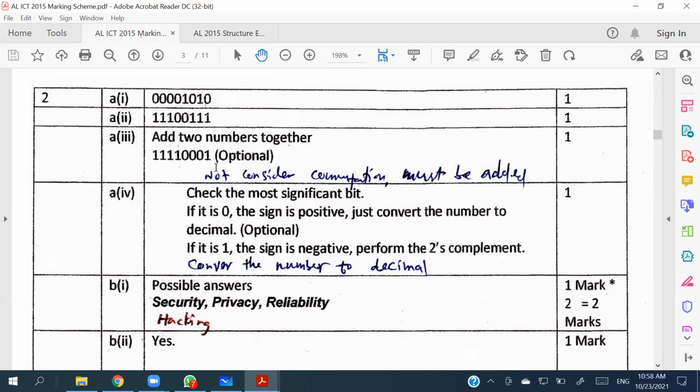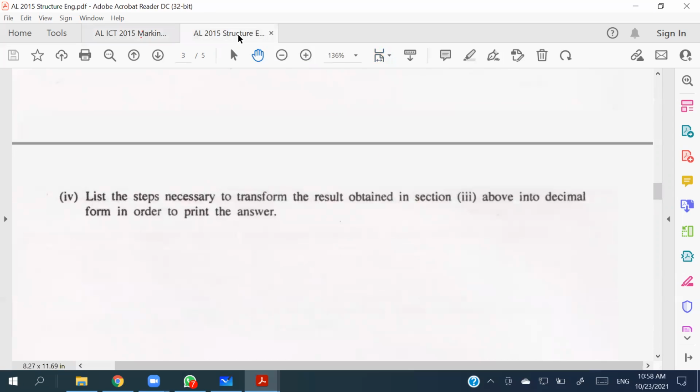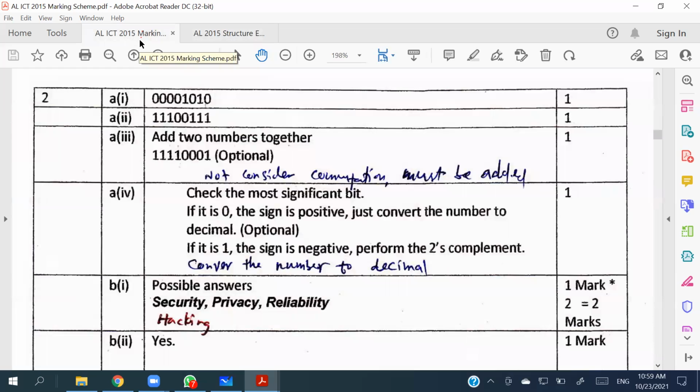And in the fourth part, they are asking list the steps necessary to transform the result obtained in section 3 above into decimal form in order to print the answer. Now, there you have to say the answer,